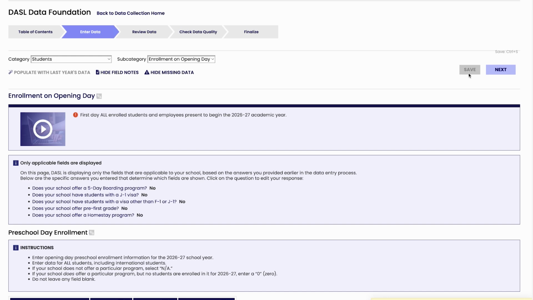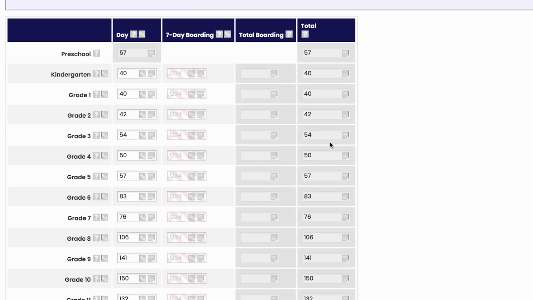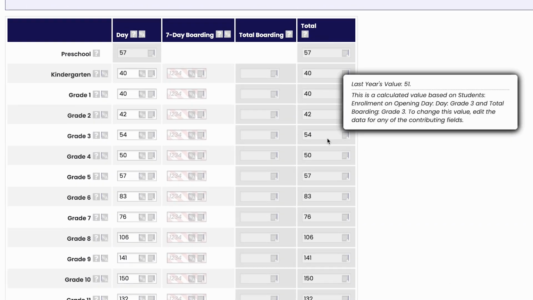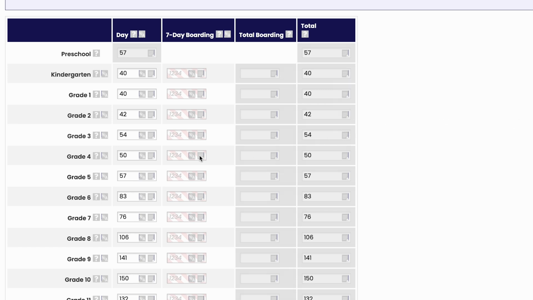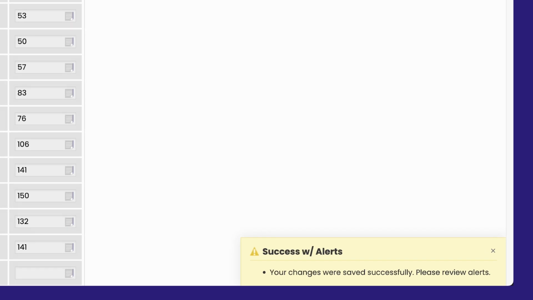Clicking Save or Ctrl+S will make sure that your work does not get lost if you suddenly lose your internet connection. Shaded cells are calculated by the system based on the numbers that you have entered in other fields. To make the system rerun the calculation, change one of the numbers entered and click the Save button or Ctrl+S. Be sure to click Save or Ctrl+S to save entered data. If you see Success with Alerts, be sure to review and resolve any alerts.